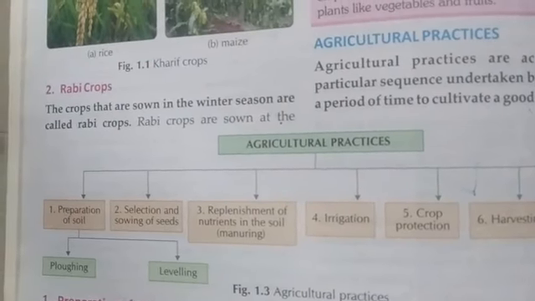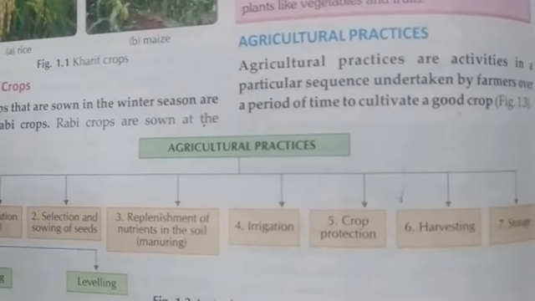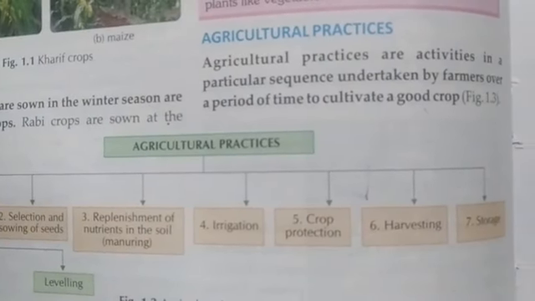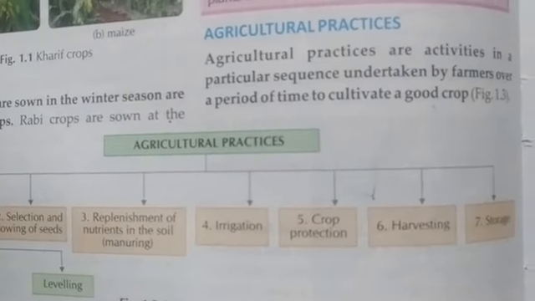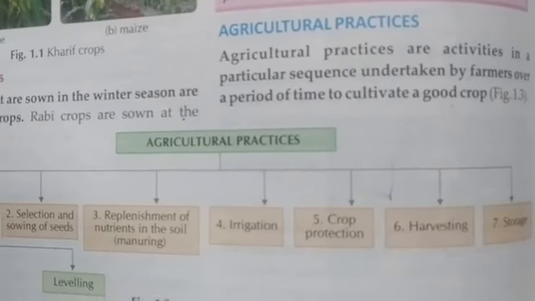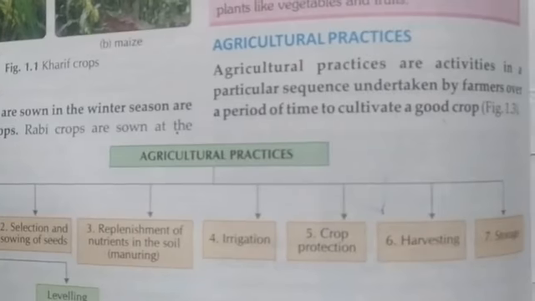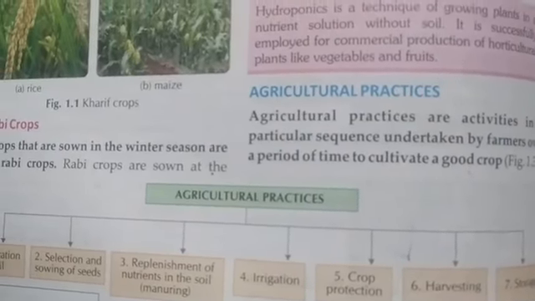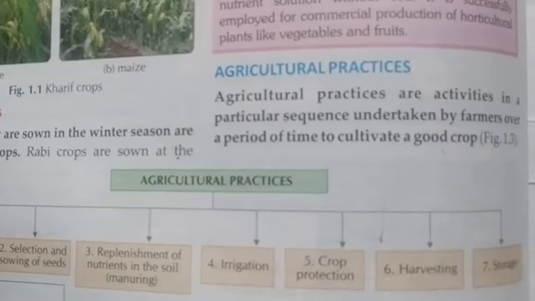Then for the crop growth, at what time we will give water and which type of water we will give depends upon the type of the crop, that is kharif or rabi. The amount of water depends upon the crop. Next, crop protection we have done: how we can protect our crop from insects and weeds. There are different methods we have done for protection of the crop.